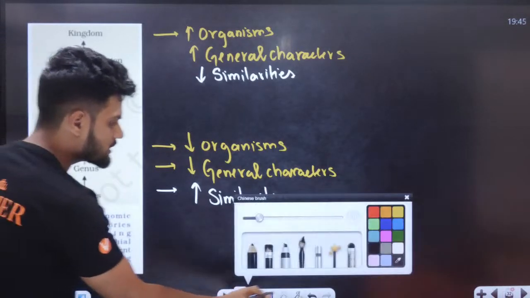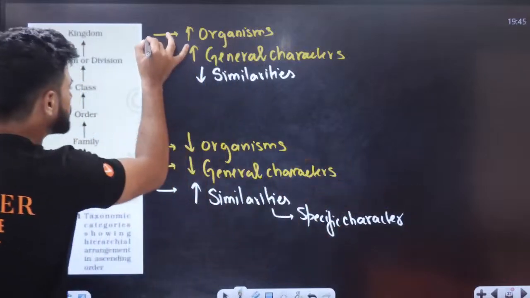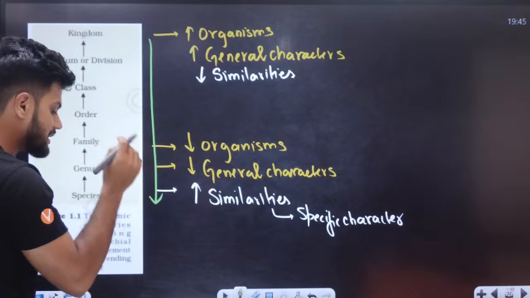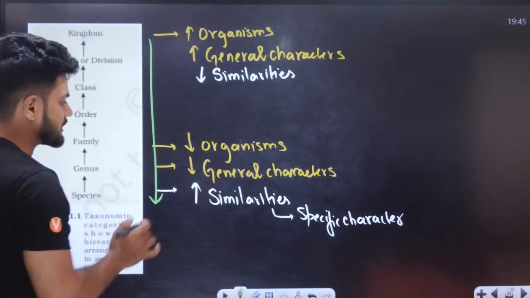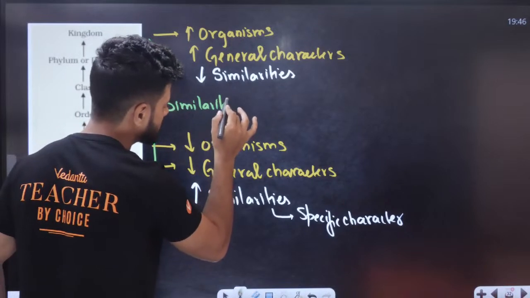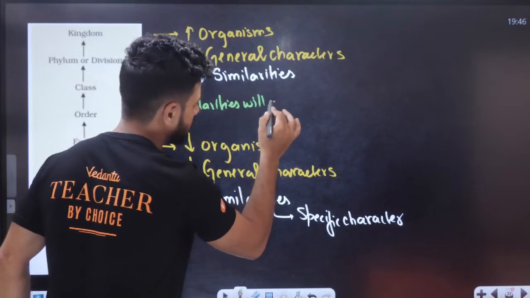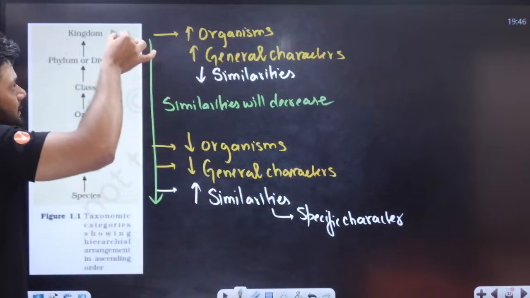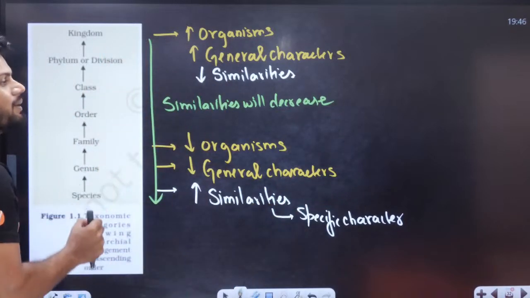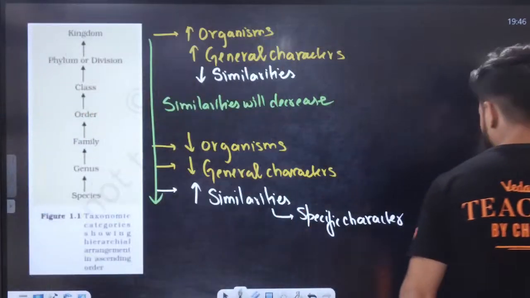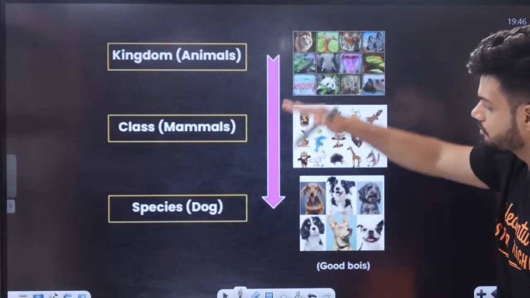As we go down the hierarchy from kingdom to species, similarities will increase one by one. Beautiful. Okay. So kingdom to species.